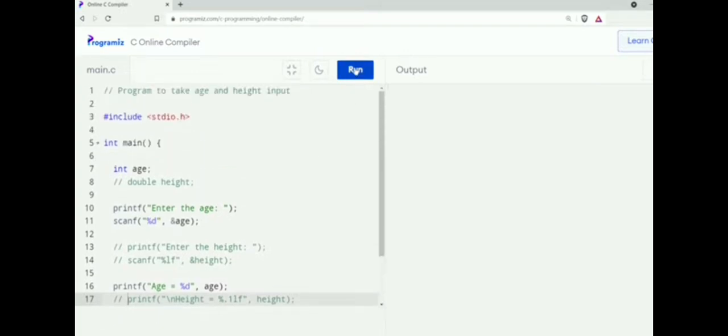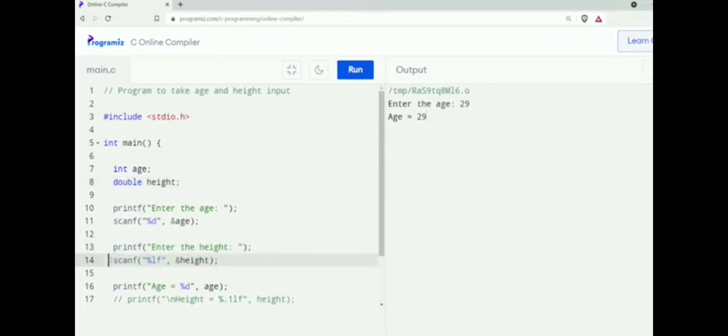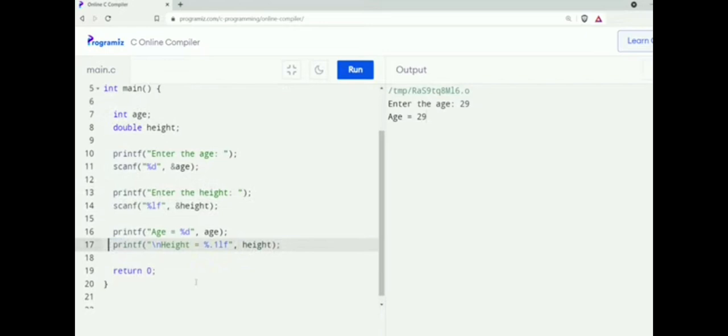Now let me run this code. As you can see, it says enter the age. I'll enter 29 and press enter. Here the output says age equals 29, but these lines are completely ignored. Later on, if we need height again, all we need to do is remove these forward slashes. And they will now become statements, not comments.